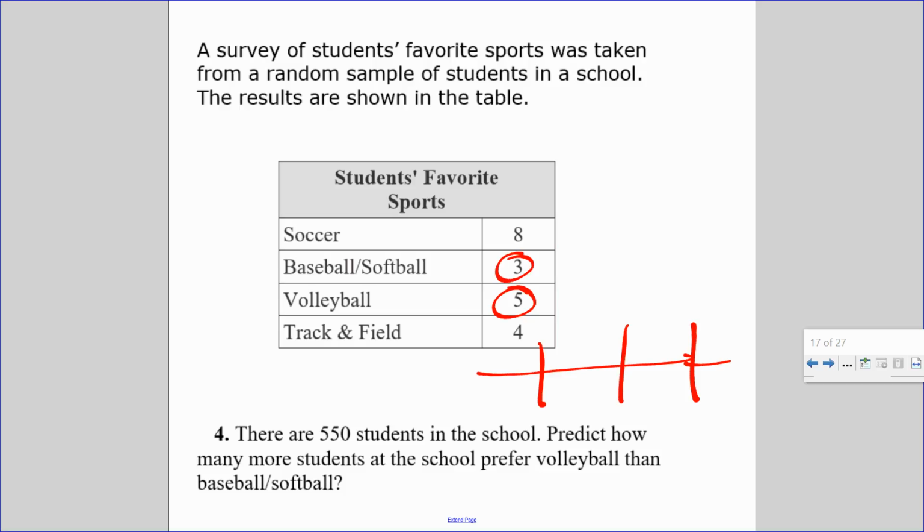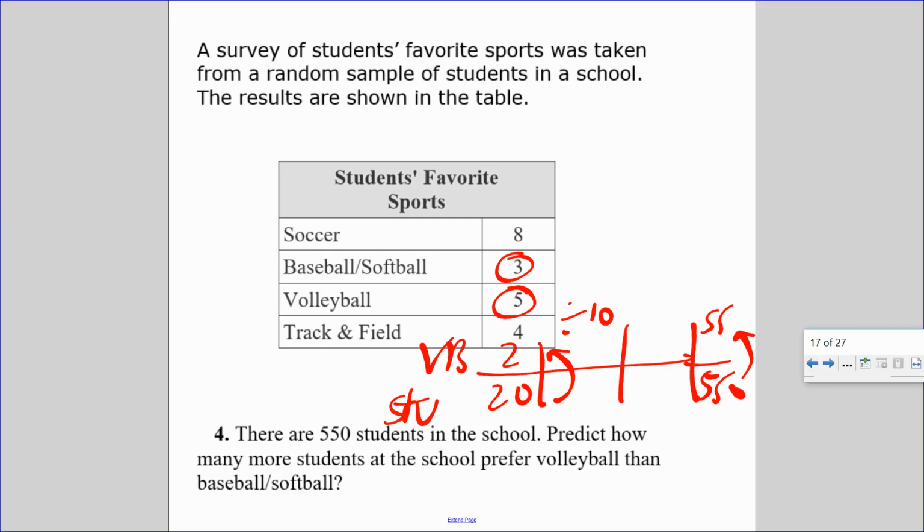So 2 more students prefer volleyball than baseball, softball out of 20 students. So let's put 550 here. What is the relationship from 20 to 2? Divide by 10. So 550 divided by 10 is 55. So 55 more students would choose volleyball over baseball.